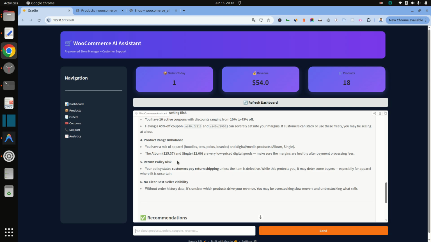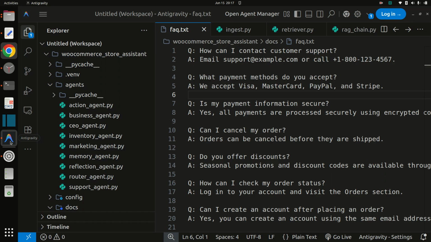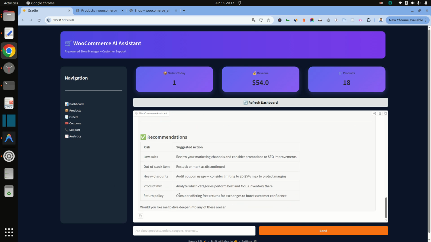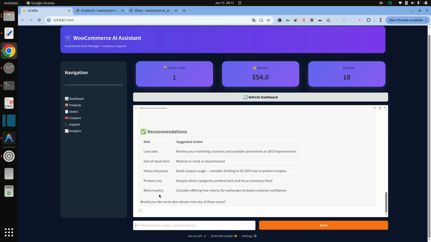Return policy risk. So yes, it is also reading my documents by RAG. I have some RAG documents right here, like FAQ, return policy and shipping policy, so it is also reading from here, and it is giving recommendations. So low sales: review your marketing channel and consider promotion or SEO improvement. Out of stock item, product mix, return policy.